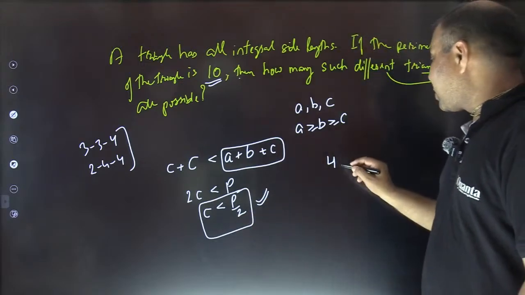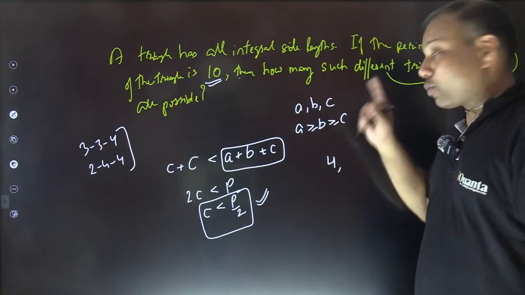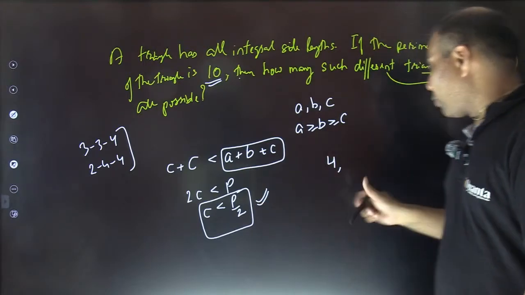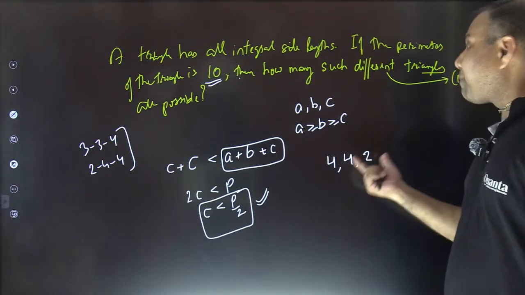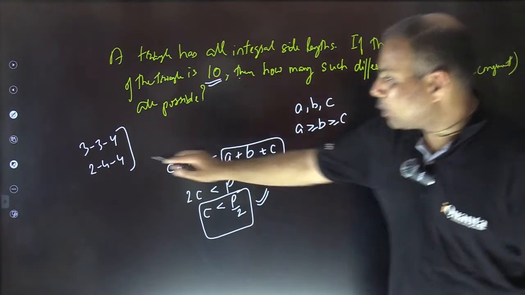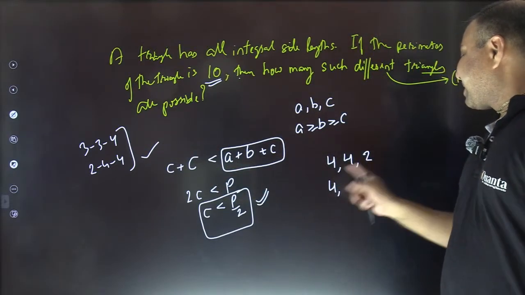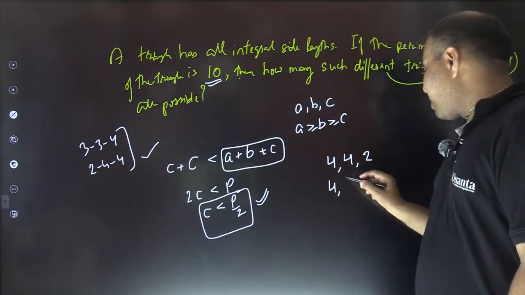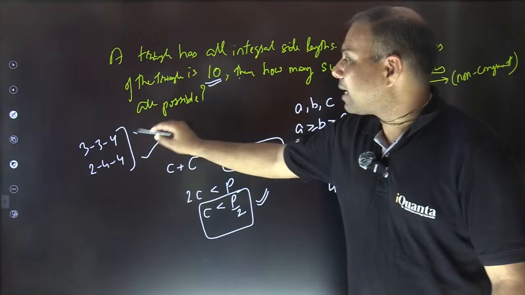So if the longest side is 4, now other 2 sides can be anything, not more than 4 of course. So the maximum can become equal to 4. So if second longest side is 4 only, then third side becomes 2 because the perimeter had to be 10. That is one case you already mentioned here. And similarly, keeping the longest side to be 4, second longest side can be less than 4, maybe 3. In that case, the third side remains 3 only. So 4, 3, 3 was the other case.